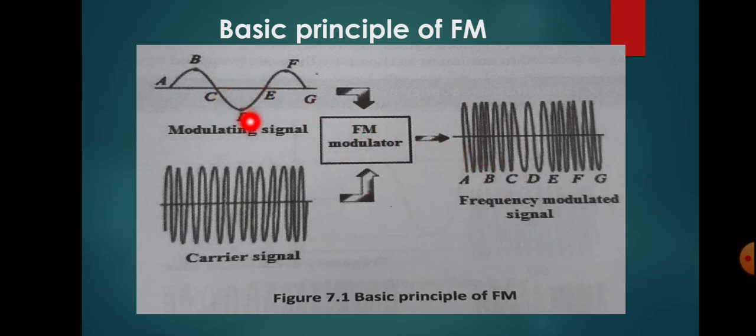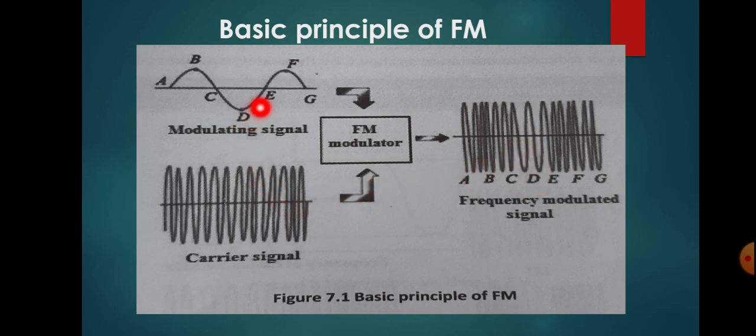Next, at the point D, here the modulating signal amplitude is reducing. So the number of cycles in the carrier will be reducing. That means if there is a reduction in the modulating signal, then the frequency of this carrier signal will be reduced. That is why we are drawing the carrier signal as widely spaced cycles. You can see here there is only one cycle, okay, at the point D.